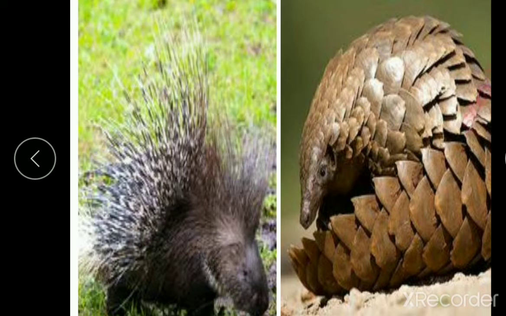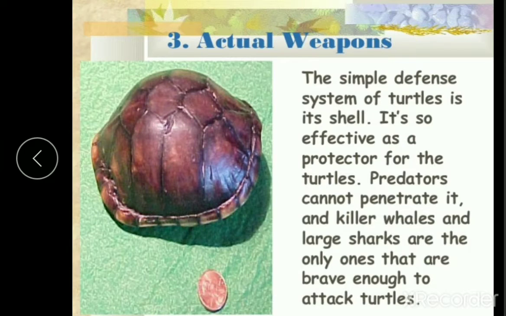And if you observe the pangolin and porcupine, they have spines or a protective covering, which helps them to protect themselves from danger. And when you see a turtle, the simple defense system of the turtle is its shell. It acts as a protector for the turtle, so predators cannot penetrate it and kill the turtle. So for the turtle, the shell is the protector.